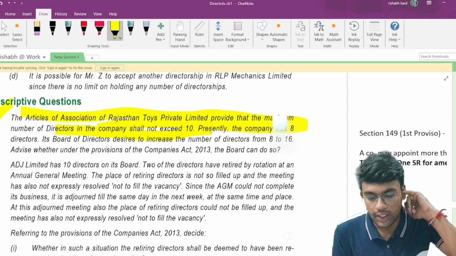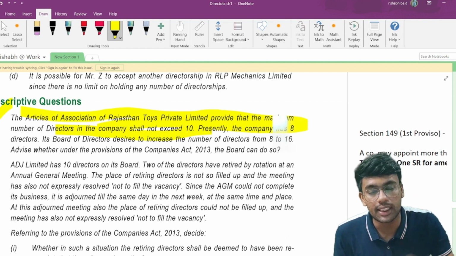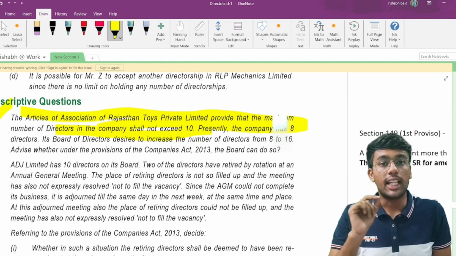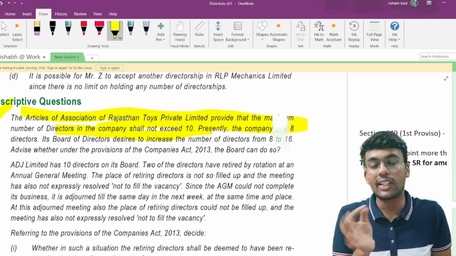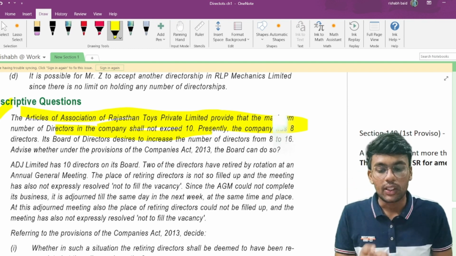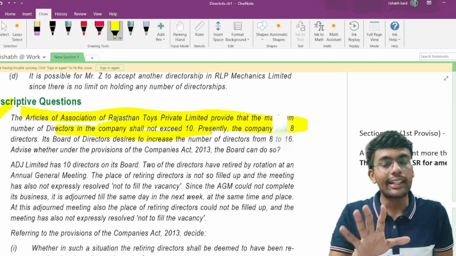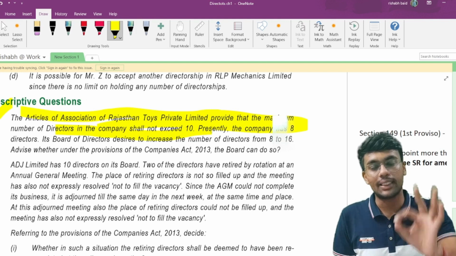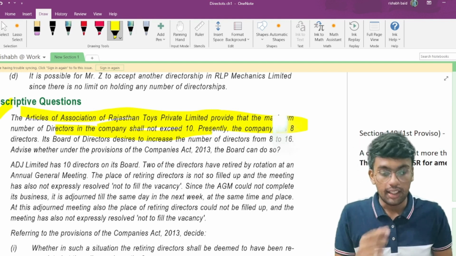If you remember, the first proviso to section 149 says that a company can have a maximum of 15 directors. If you want more than 15 directors, then you will have to pass a special resolution. So in case 8 directors are there, no issue. If you want to increase it to 16, then in such a case you need to pass a special resolution. But again,